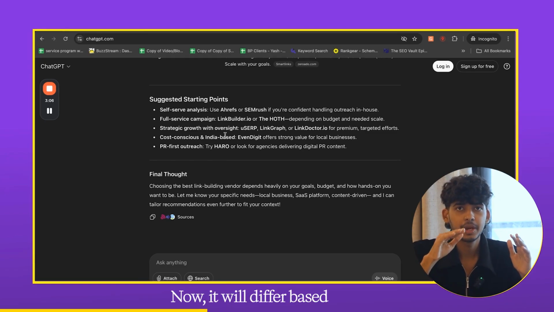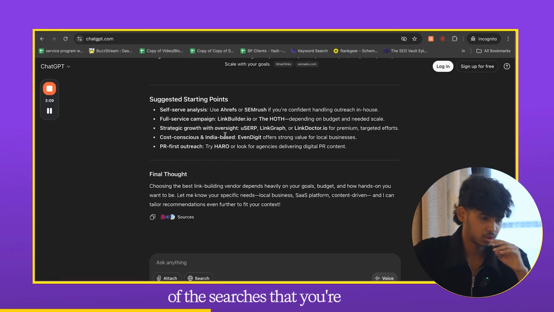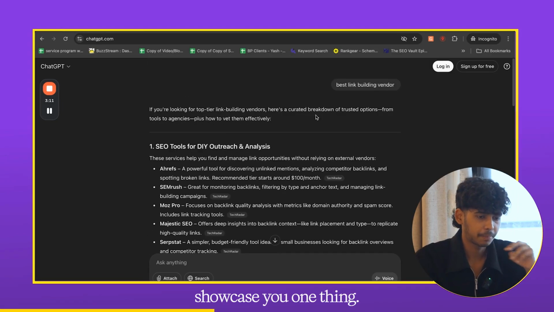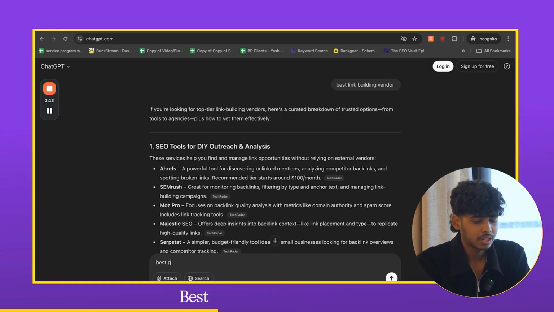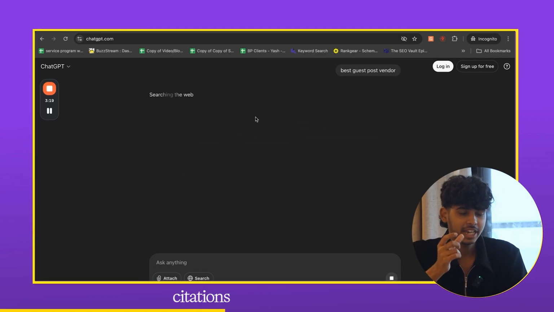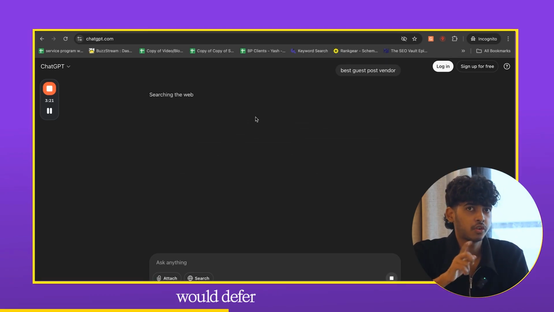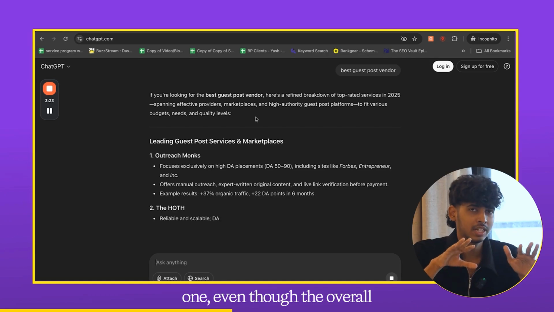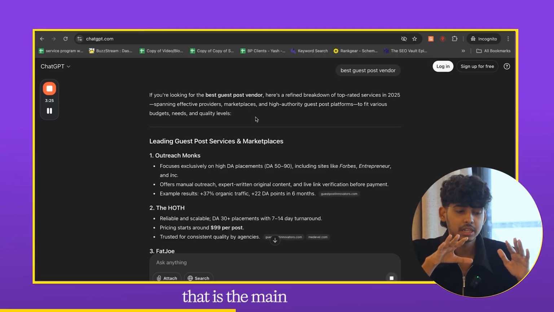Now it will differ based on each of the searches that you're doing. For instance, I'll showcase one thing: best link building vendor, then best guest post vendor, right? If you actually see, the overall citations for this specific search would differ from the previous one, even though the overall intent is pretty much the same. That is the main thing, right?